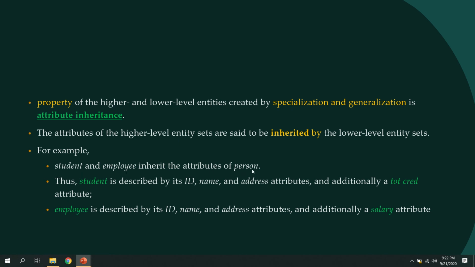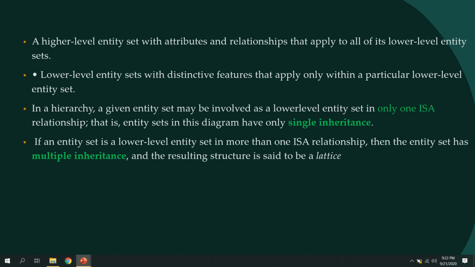Person has different attributes, like ID, name, address. Each of the subsets will also have the same attributes. But the student has an additional attribute called total credit, and in the case of employee, other than these attributes, it has an additional attribute called salary. And